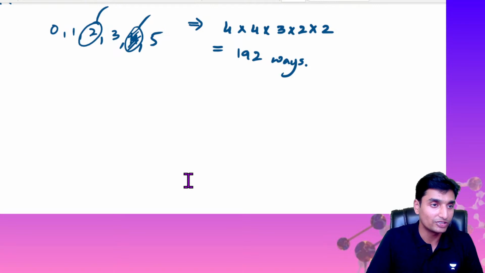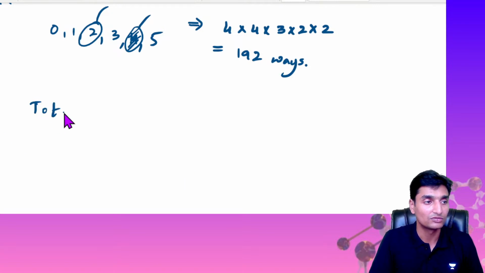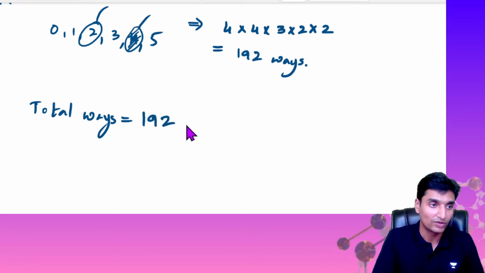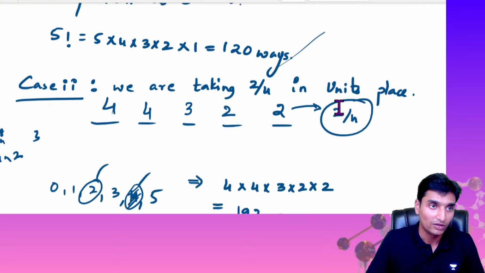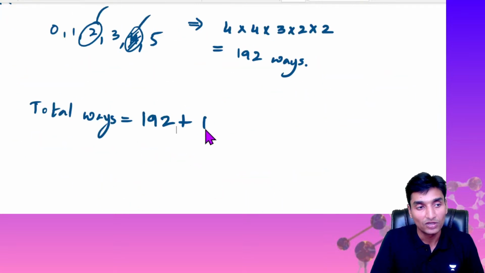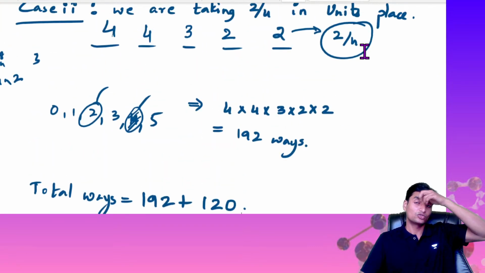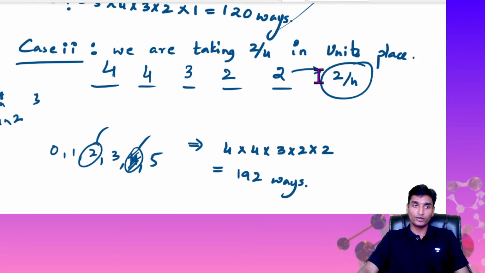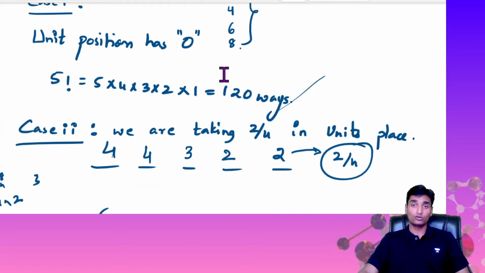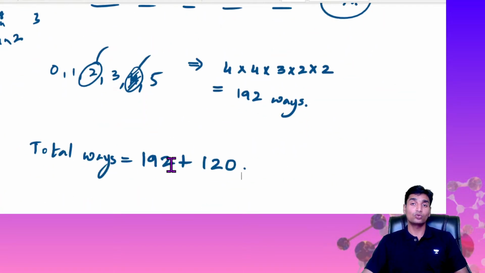So total possibility, we need the total ways. Total number of ways is what we need, which is given by 192 plus 120. Why plus guys? Because either we can have 2 or 4 in the units place, or 0 can come. Okay? So all of them cannot exist at the same time, guys. That is the reason for 192 or 120. So when there is 'or', we usually go with the positive sign.